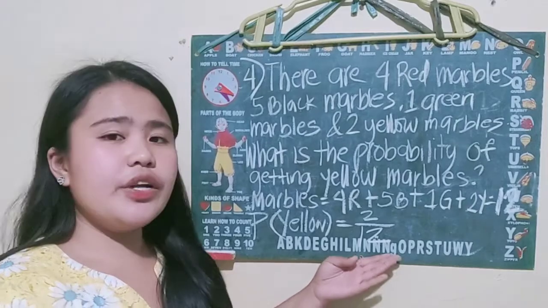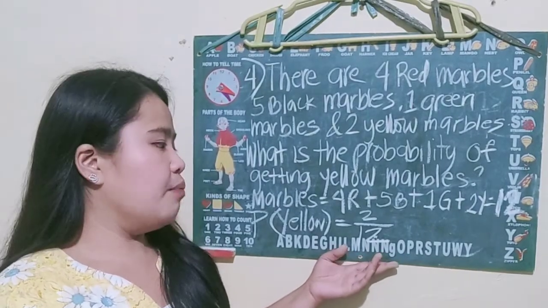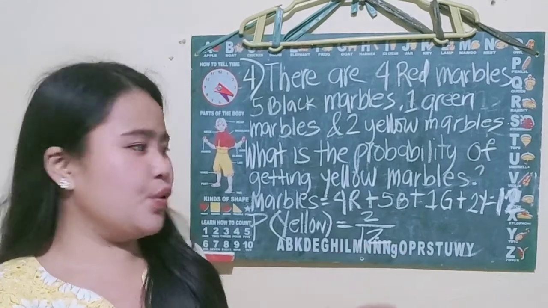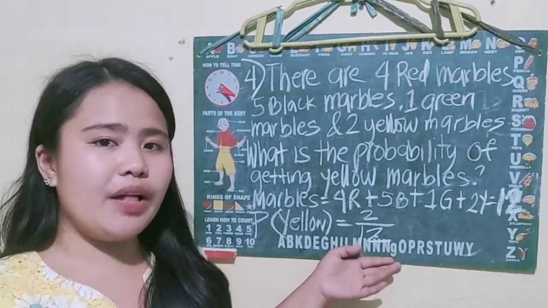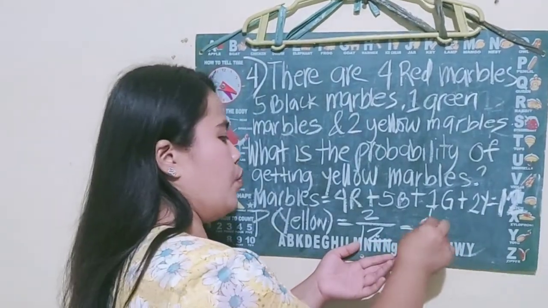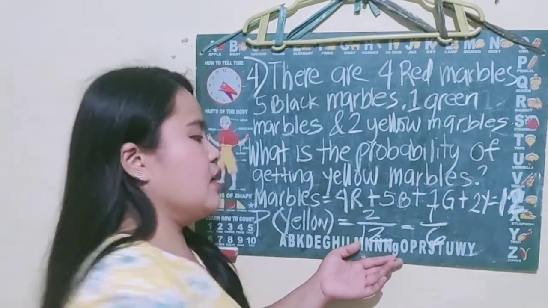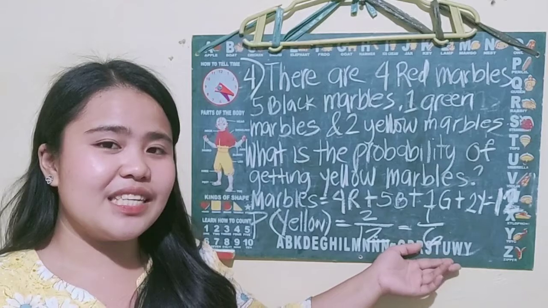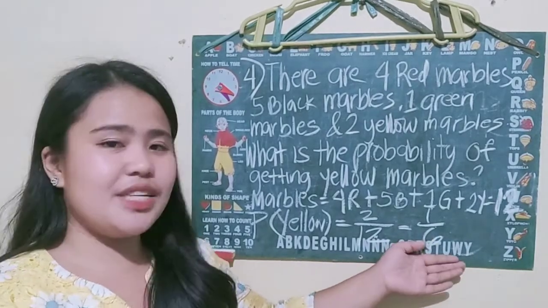So our answer is 2/12. But again, if we can simplify our answer, we should do it. And 2/12 equals 1/6. So again, our final answer in our last example is 1/6.